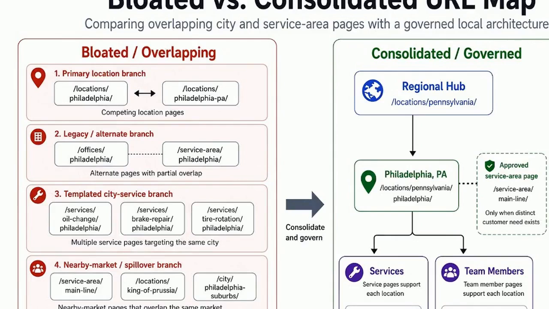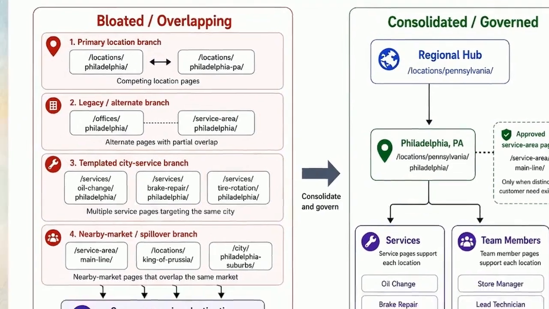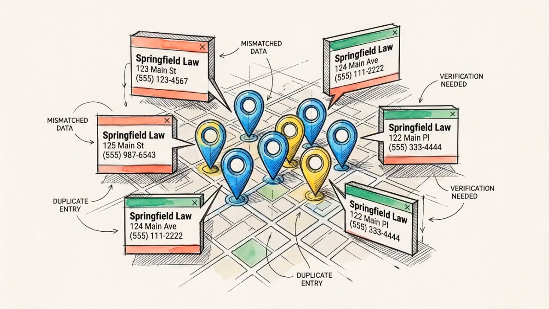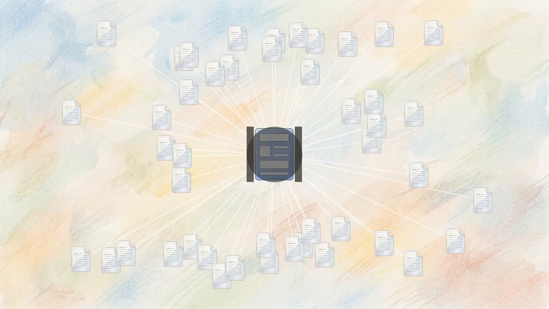On the left side, notice the multiple location and templated city service branches. These overlapping pages end up competing against each other for the exact same search intent. When an algorithm crawls this setup, it finds split internal links, scattered engagement metrics, and conflicting names, addresses, and phone numbers. The authority that should belong to one primary location is fractured across dozens of weak URLs.